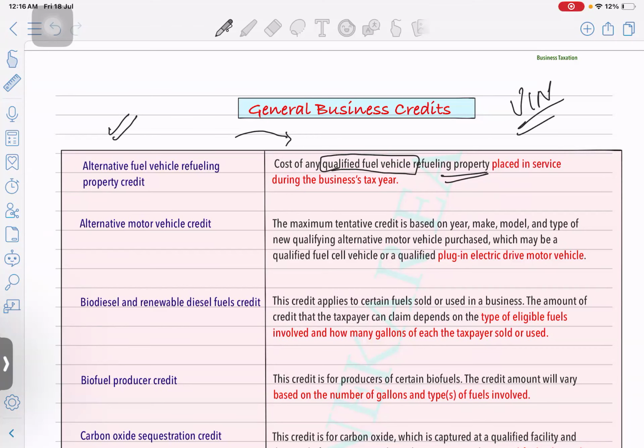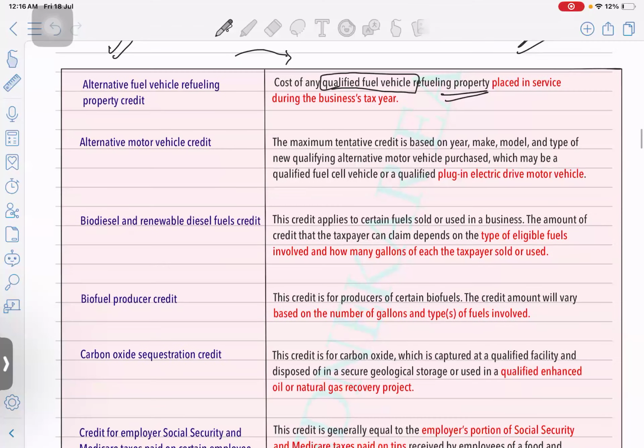the alternate motor vehicle credit. Its maximum or tentative credit is based on the year, make, model, and the type of new qualifying alternate motor vehicle purchased. Whatever vehicle you are purchasing, based on that. See, all these credits will change next year.